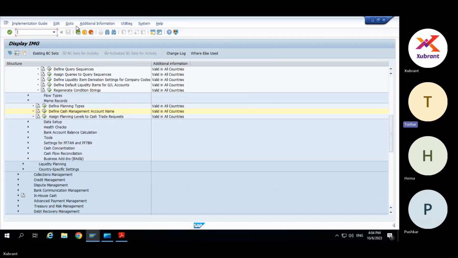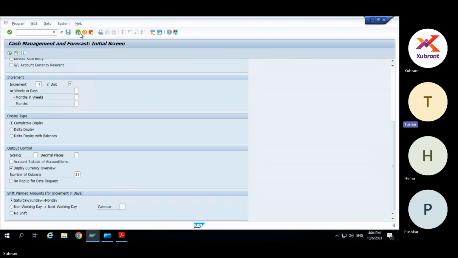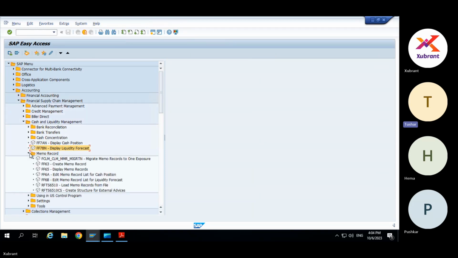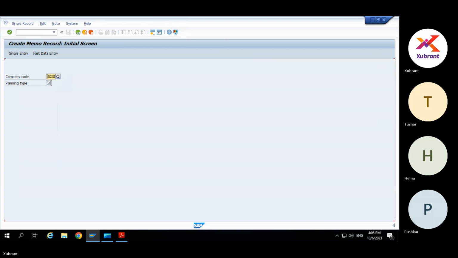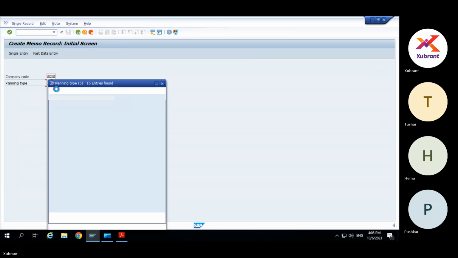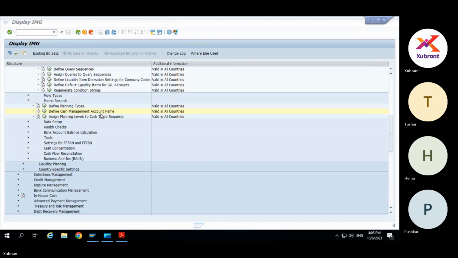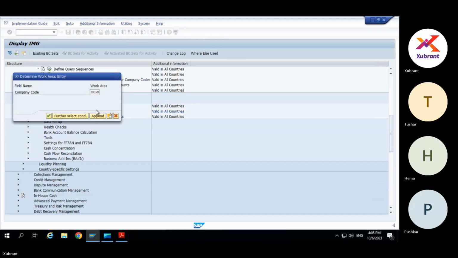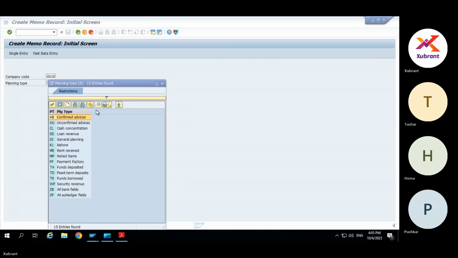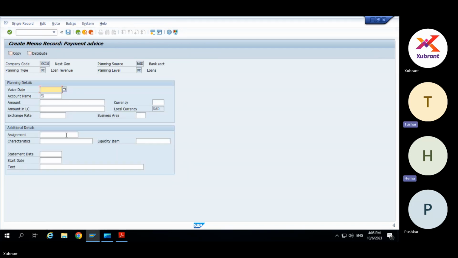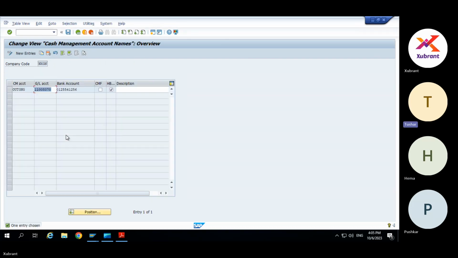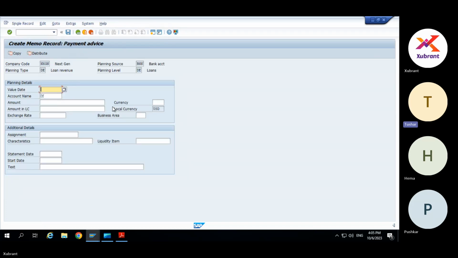So if the configuration node is there, it means there is some prerequisite before posting memo records. I think this name is a free text field where we maintain the account IDs. That can be fine, but what's the use, because I can see GL account and bank account assignment is there?